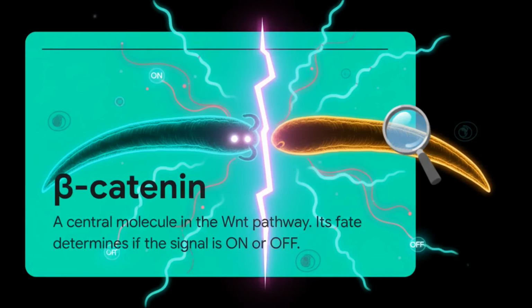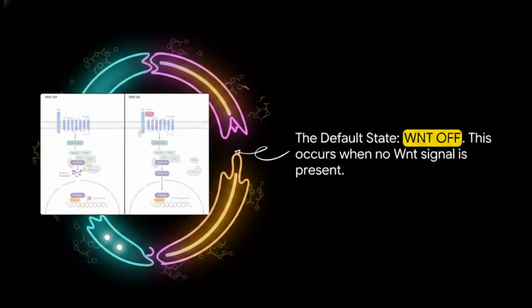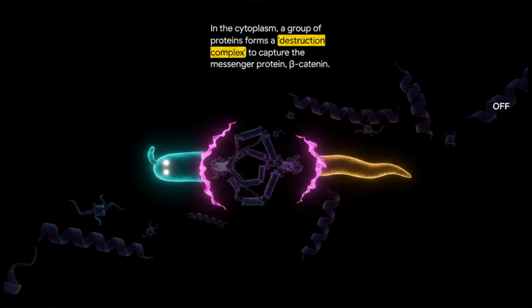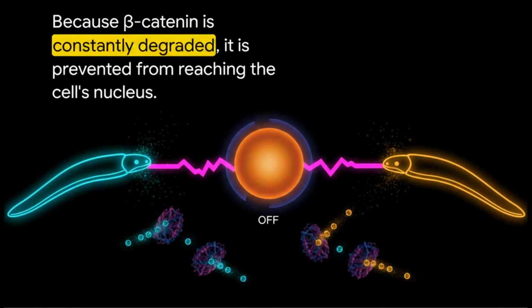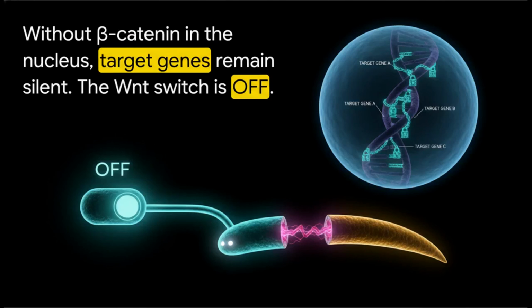Its fate decides everything. Let's start with the default state, off. So this is what's happening inside the cell when there's just no signal around. Inside the cell, you have this group of proteins, axin, APC, CK1, and GSK3 beta, that form a destruction complex. And its job is pretty much what it sounds like. It phosphorylates beta-catenin, marks it for degradation, and keeps it from entering the nucleus. Its levels stay super low. And the result of that? The genes this pathway controls stay silent. The switch is firmly off.